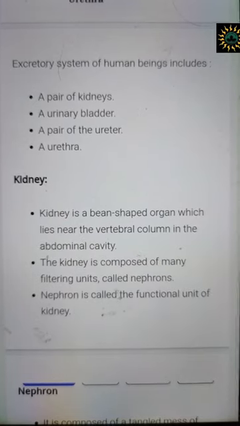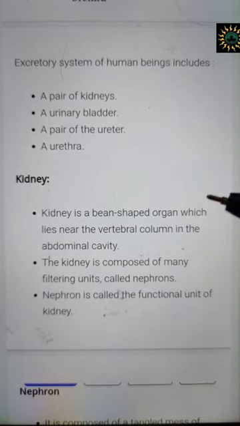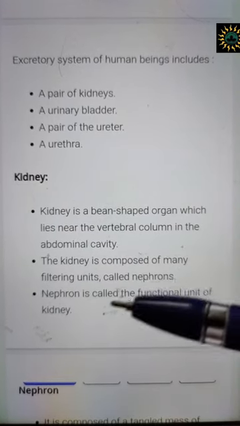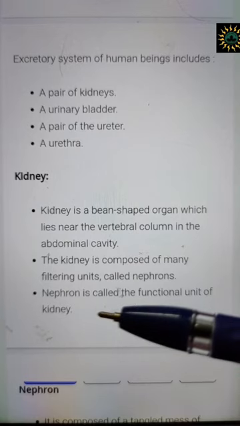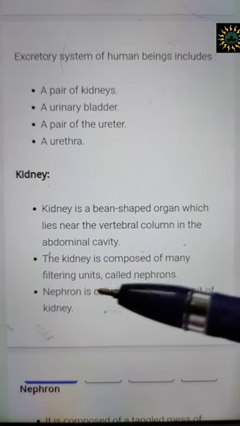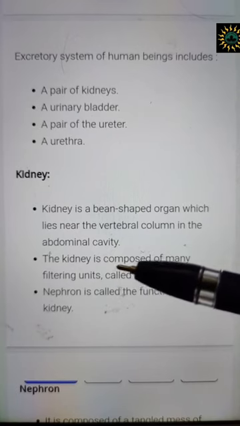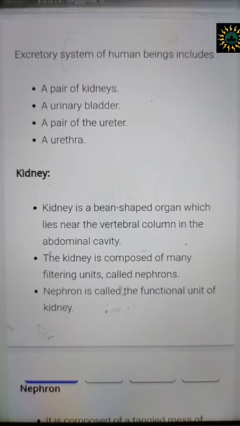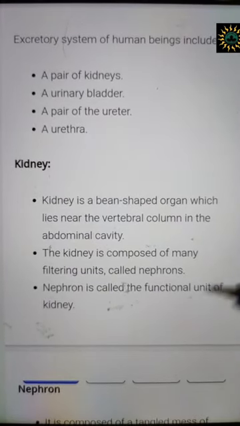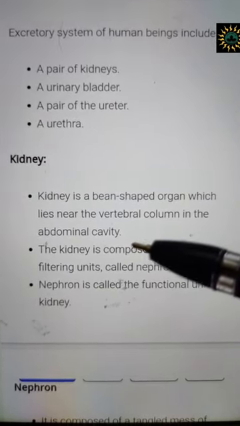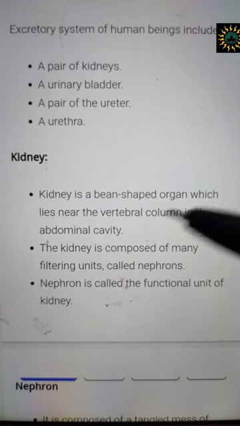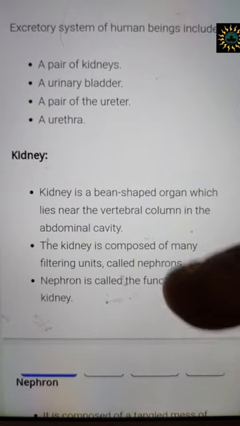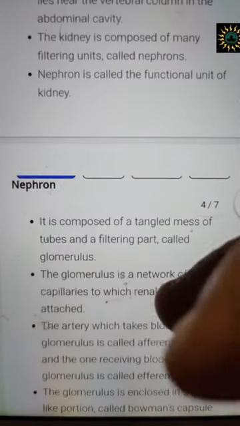These kidneys are bean-shaped organs which lie at the back of our body, just adjacent to the vertebral column in the abdominal cavity. And the kidney is made up of millions of nephrons. And nephrons are the filtering units of my body. So if they ask you what is the structural and functional unit of the excretory system, you have to say it is the nephron. So the nephron is the structural and functional unit of the kidney.